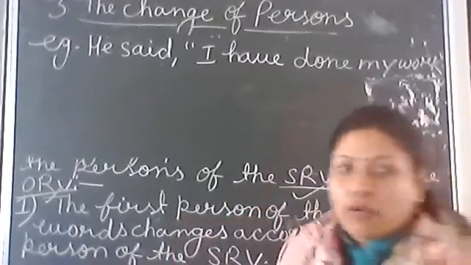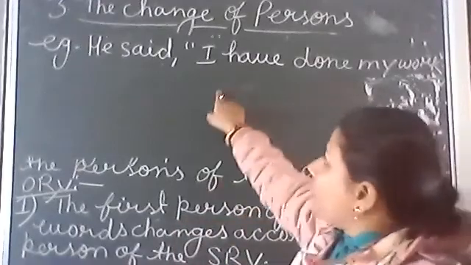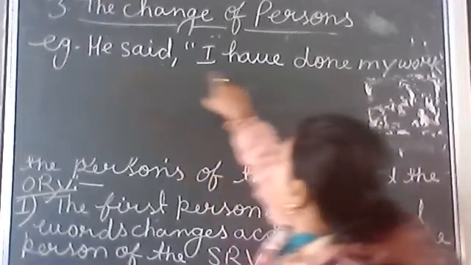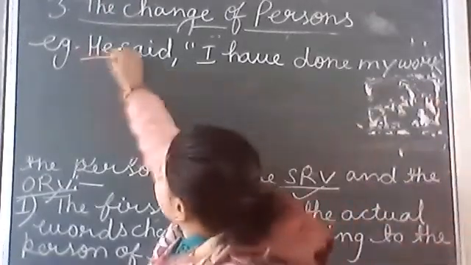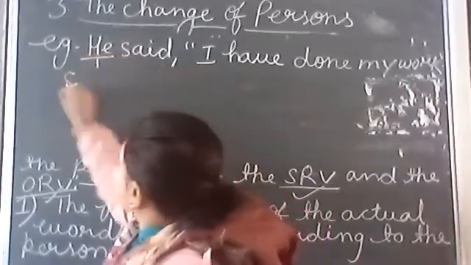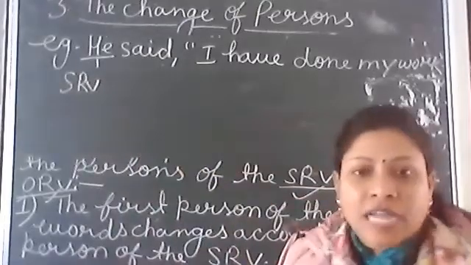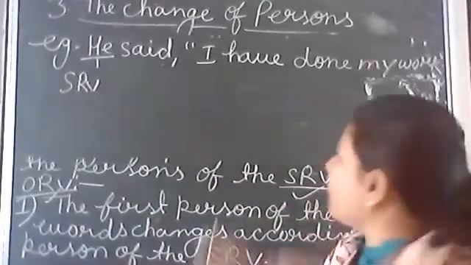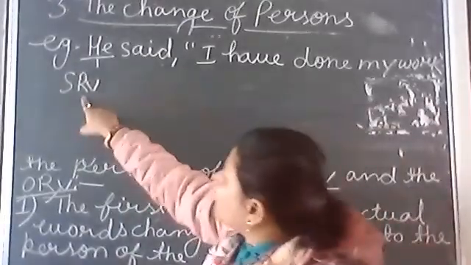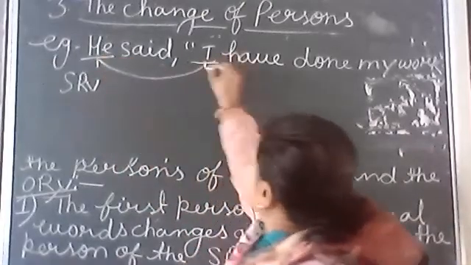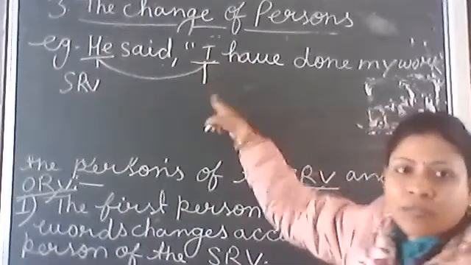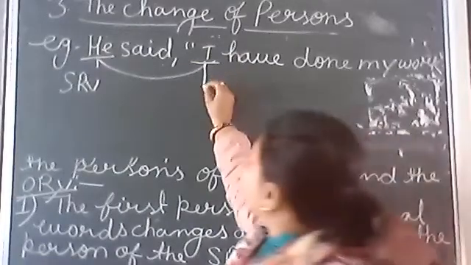Now look at the board. First example we have: he said, I have done my work. So this, he, is the subjective reporting verb. According to the subjective reporting verb, first person changes into subject. First person is I.